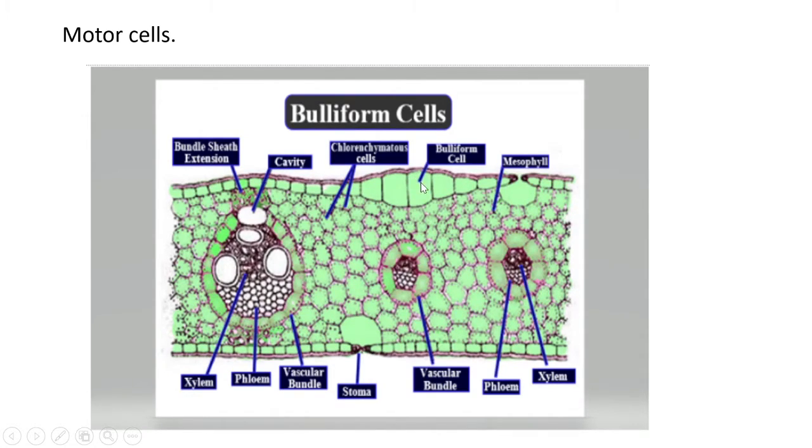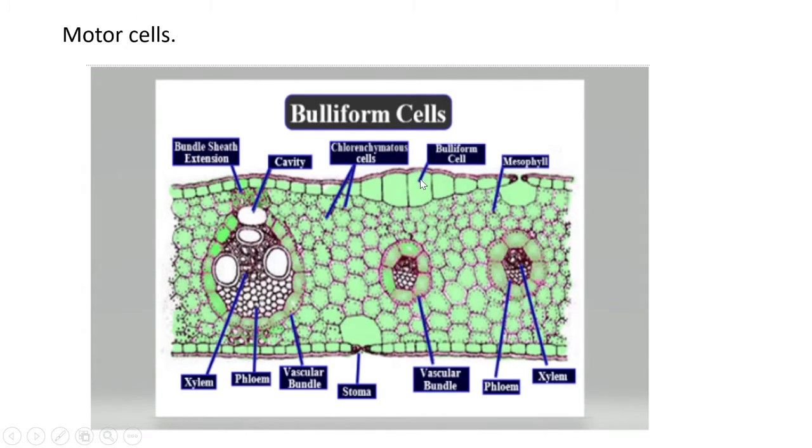They are larger, bubble-shaped epidermal cells that occur in groups and are spread among the epidermal cells of monocotyledonous leaves only. They are not present in dicotyledonous leaves. They are important for water storage.